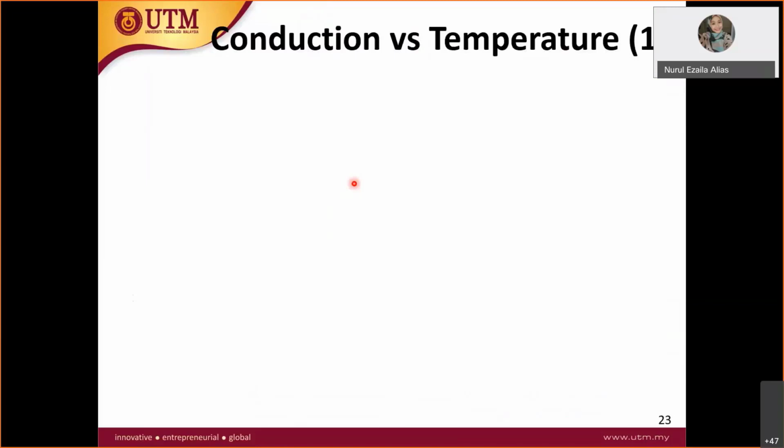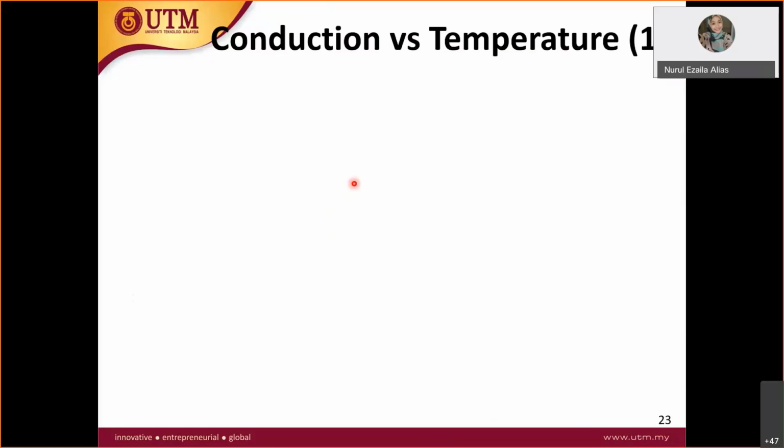Conduction versus temperature. Why is temperature very important? Because to give energy to the unexcited silicon atom just now, we give heat, in terms of temperature. I believe that you all know.